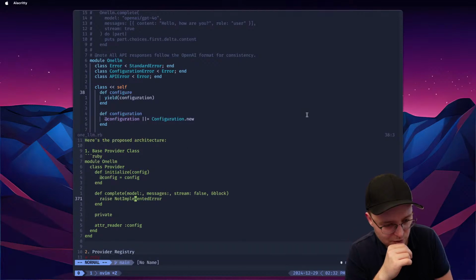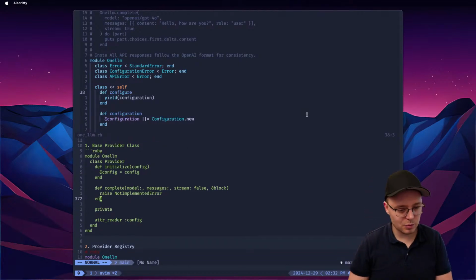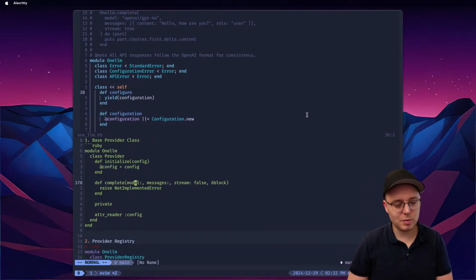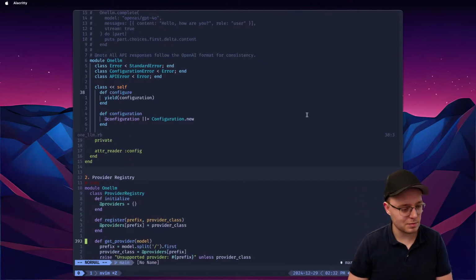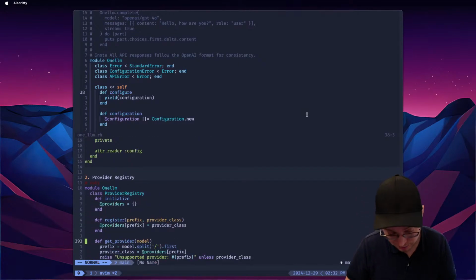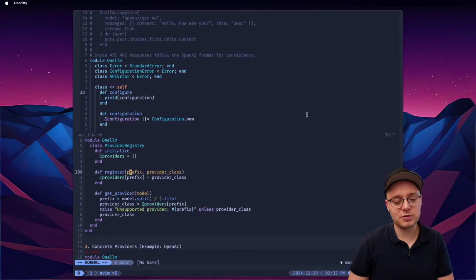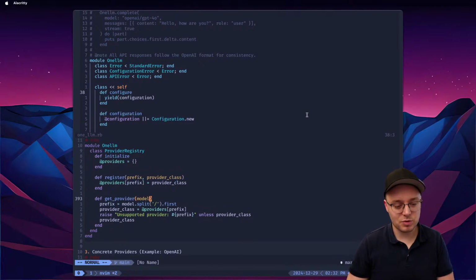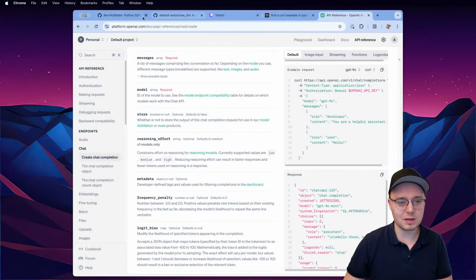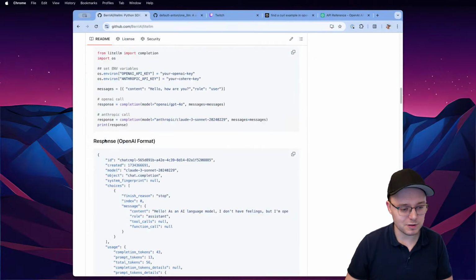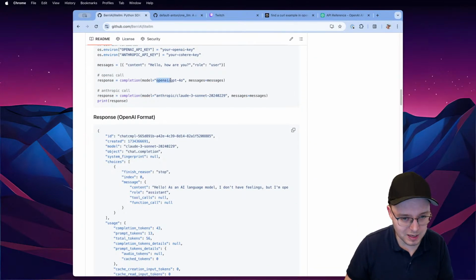So base provider, LLM provider. Okay, and then we have complete. So basically our very basic non-implementation interface, kind of like an interface. And then provider registry with our providers, right? So prefix, provider class. The prefix is going to be something like in LiteLLM, right? Where we have OpenAI and then the name of the model, Anthropic and then the name of the model.